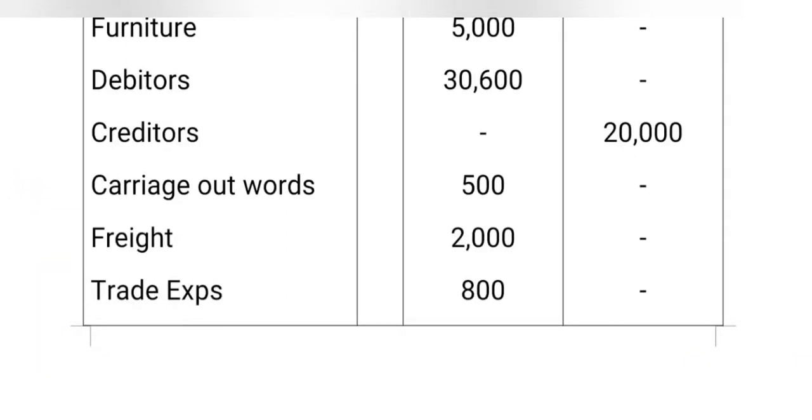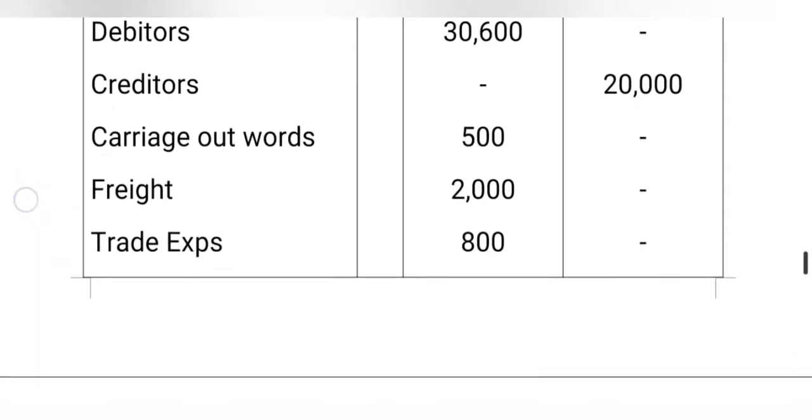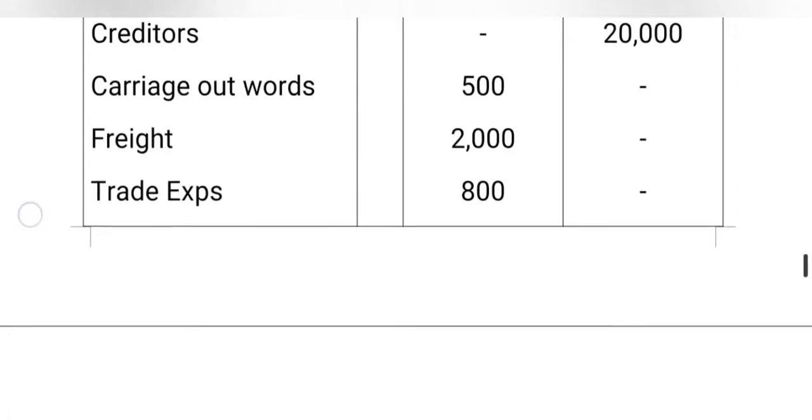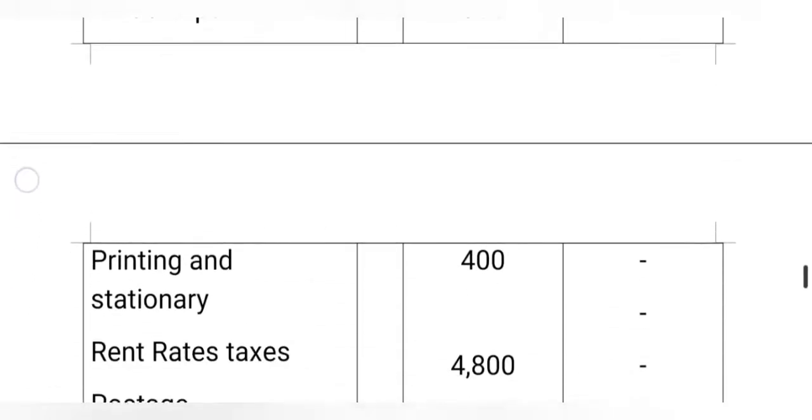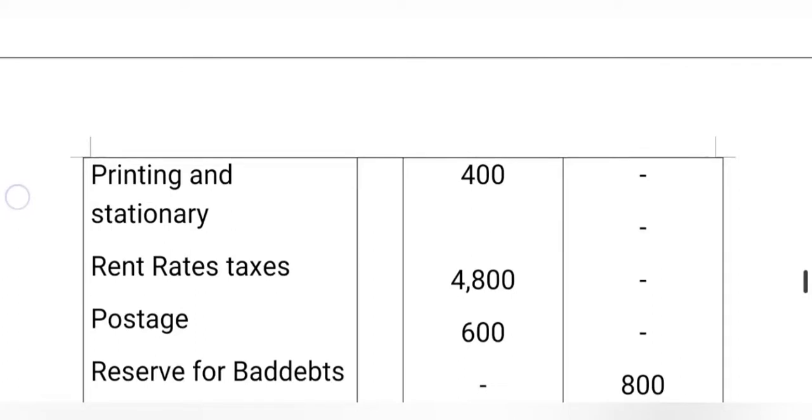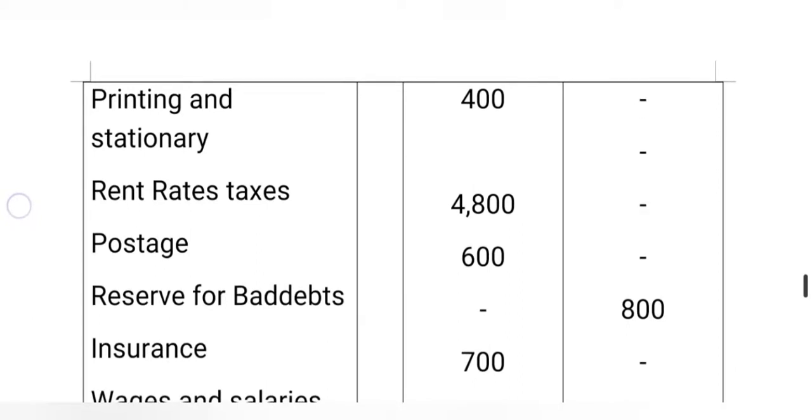Then carriage outwards. It is related to expenditure, all expenses are debit according to nominal account. Freight is also a type of expenditure, it is also on the debit side of the trial balance. Now we come to trade expenses. Here all expenses are on the debit side of the trial balance. Now printing and stationery. Here stationery is an asset, printing is a charge, both are debit according to the rules. Then rent, rates and taxes, these are all expenses, debit.